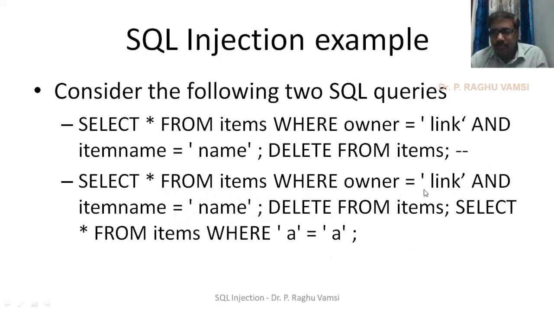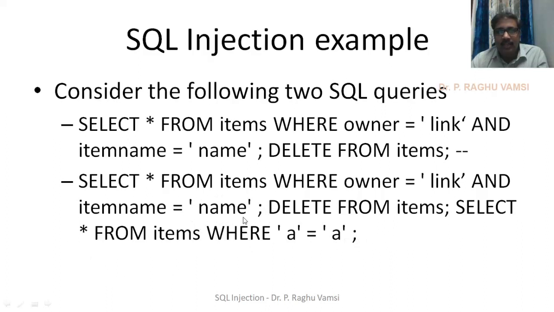Now, whenever these two fields are taken from the web application, the attacker will normally enter the owner name and item name in the form field, and along with the item name he will inject like this: semicolon, delete from items, semicolon, select star from items where A is equal to A, semicolon, hyphen hyphen, like that they will mention.